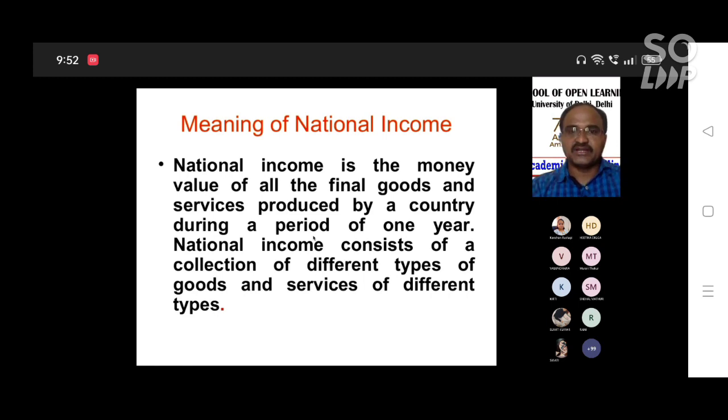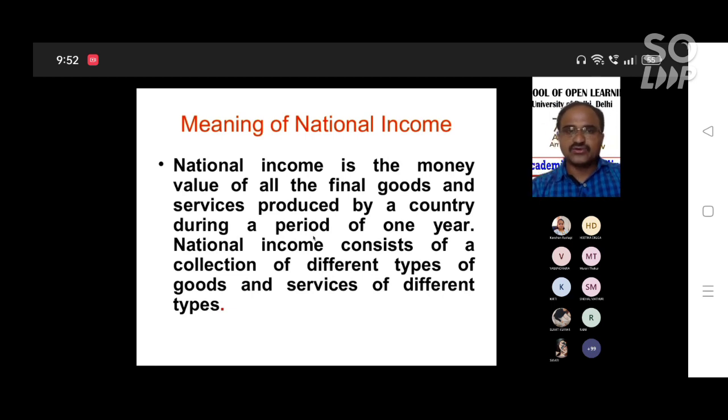Suppose, for example, in this present year 2022, what is the national income? We are in May. We calculate the national income for the period from 1st April 2022 to 31st March 2023. Between that period, the national income is the money value of all final goods and services produced in a country.